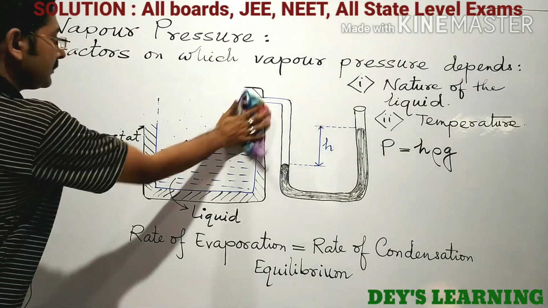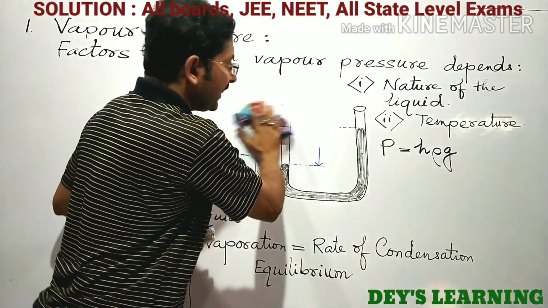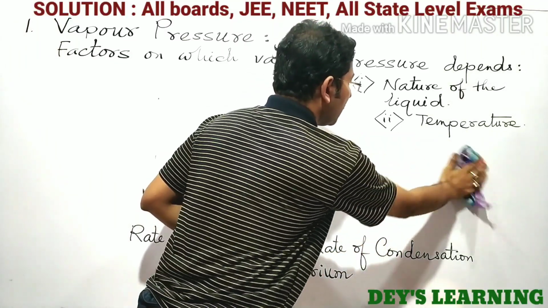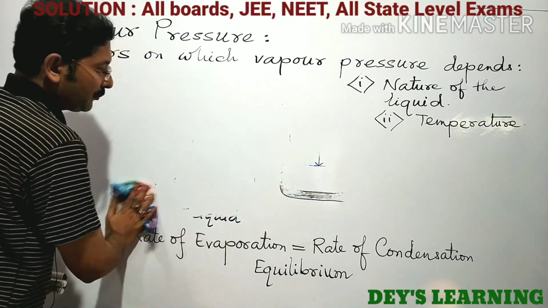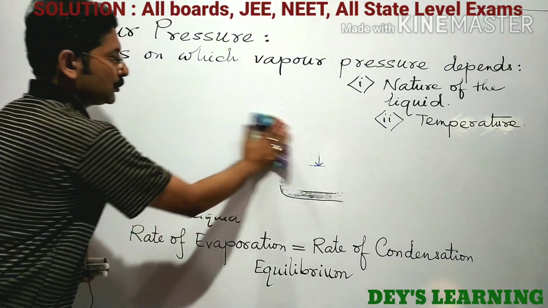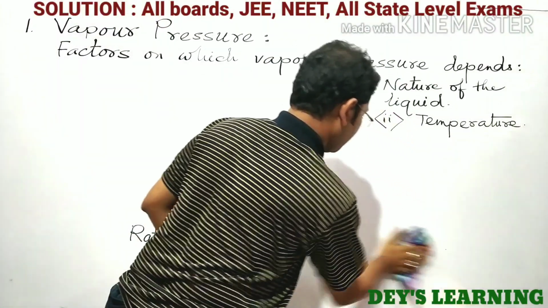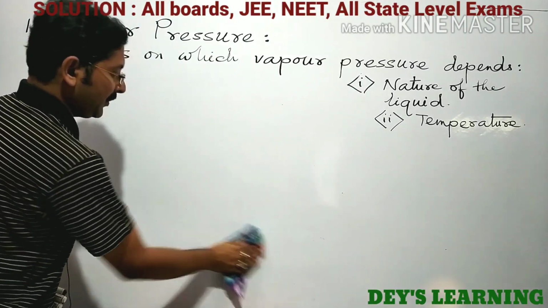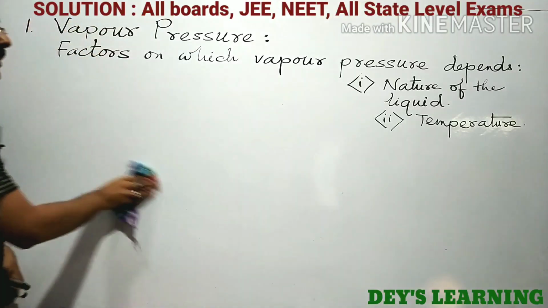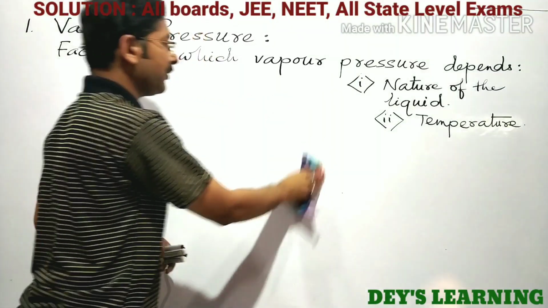Next, quantitatively there is a relation between the temperature and vapor pressure of the liquid. এই উষ্ণতার সঙ্গে বাষ্পচাপের একটা সম্পর্ক আছে. And this quantitative relation is given by Clausius and Clapeyron.